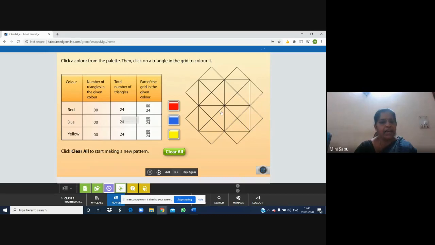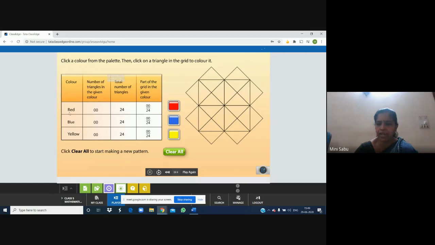This is the grid where we are going to make the pattern. Here we have palettes. From here we can choose our color, and at the same time there is a table also. In this table you can see the color, number of triangles in the given color, total number of triangles, and part of the grid in the given color. Now it is not colored at all with any color.